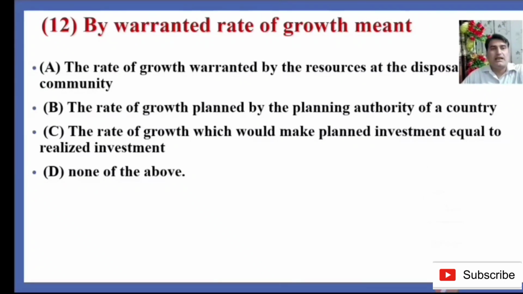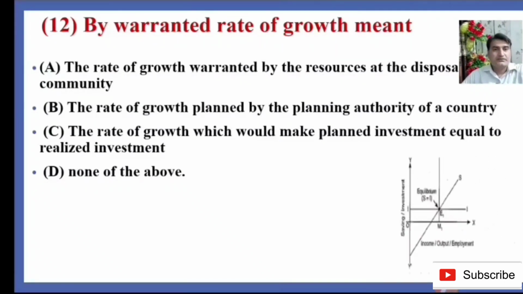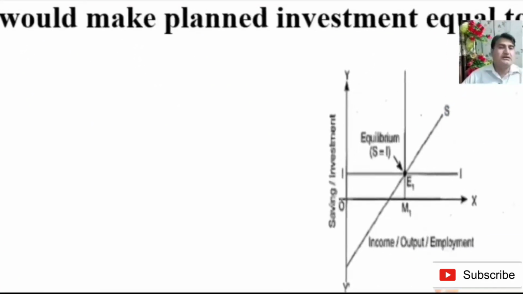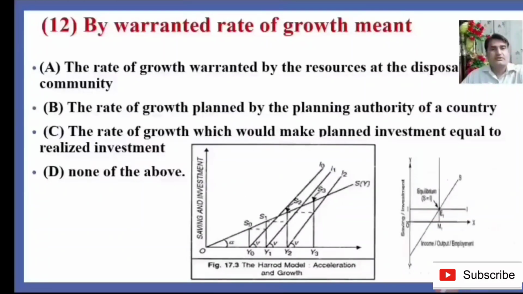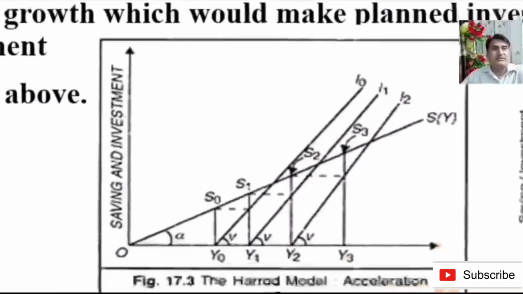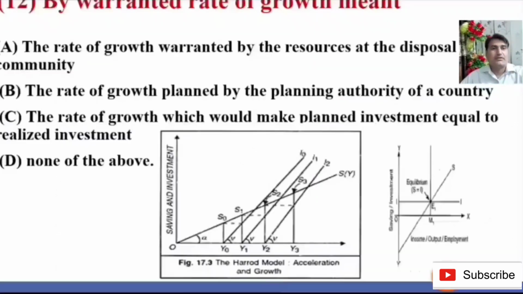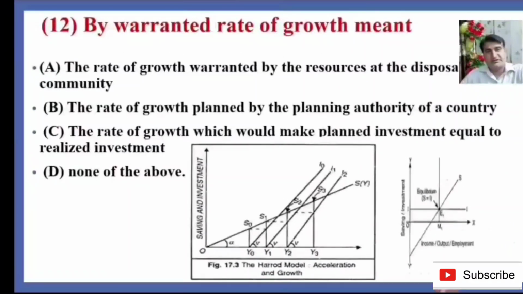Here is a diagram that will help you to justify our answer. Here you can see that E is the point where the planned saving and investment are equal. This diagram will also tell you the warranted rates of growth, that is 10%, 11% and 12%. So this is the warranted rate of growth when the planned saving and investment are equal at different points, Y0, Y1, Y2 and Y3. These diagrams have helped us in selecting the right answer. So option C is the right answer.